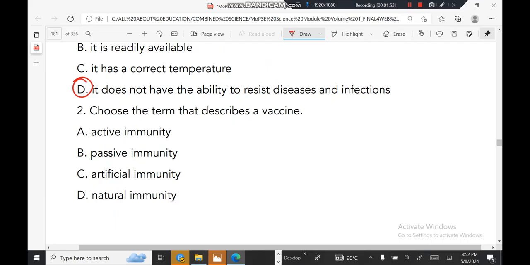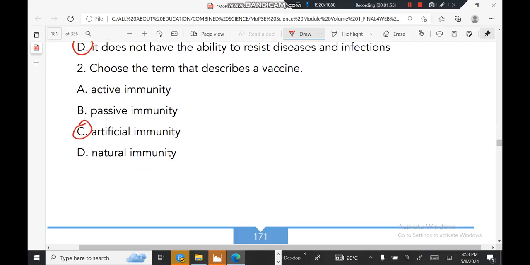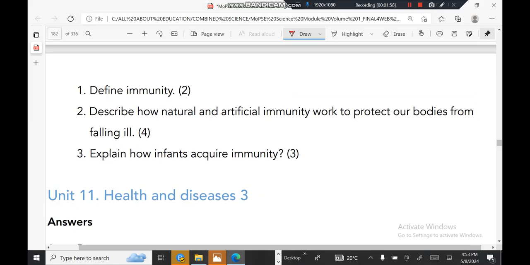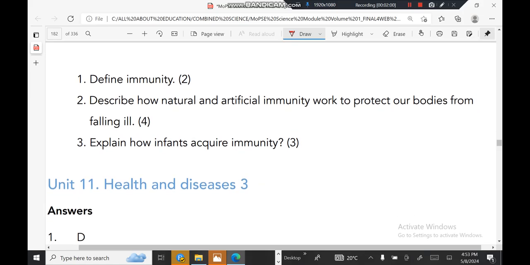Choose the term that describes a vaccine. A vaccine is artificial immunity. Define immunity. Immunity is the ability of an organism to resist diseases and infection. Describe how natural and artificial immunity work to protect our bodies. Natural immunity occurs when the body releases antibodies to fight pathogens when it has been invaded. Artificial immunity occurs when a person is injected with dead pathogens that stimulate the production of antibodies.